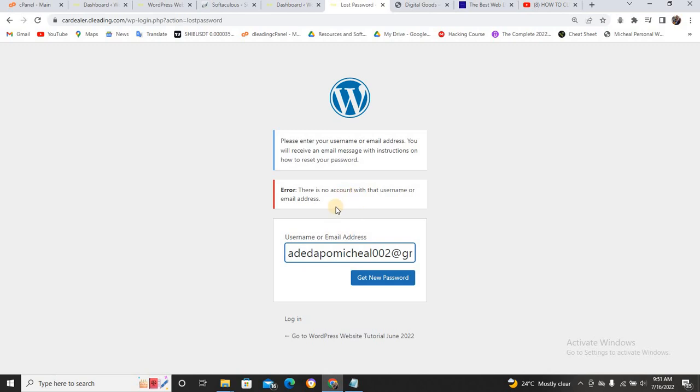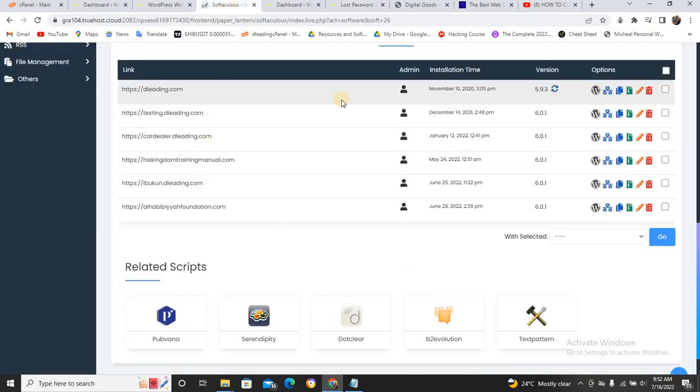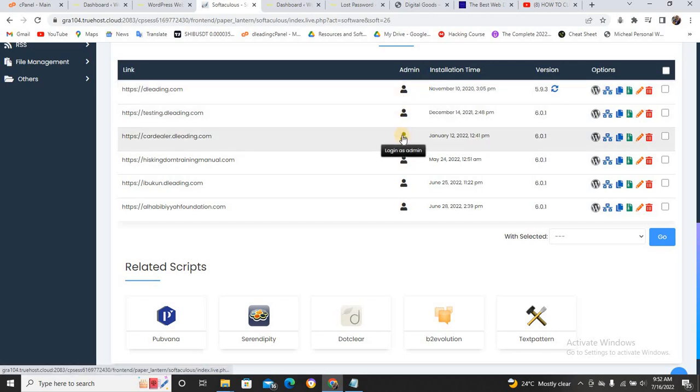But I love the way it showed to me so that it will help me to talk more on this. Because if it does not show to me in this particular way and it shows on your own, it's going to look somehow. So I thank God that you really know how to log in now. Anytime you forget your password and you want to log into your website, just come to this particular place and click on the WordPress you have installed. Just click on this icon or this icon. It's going to take you to the back end straight without asking for password.